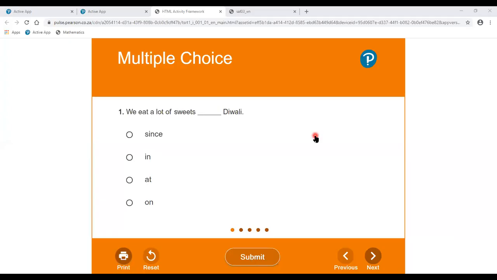Now, the second activity is multiple choice questions. First, we eat a lot of sweets dash Diwali. Options are given to us: since, in, at, on. Answer is at.